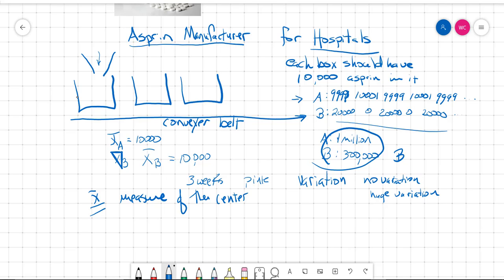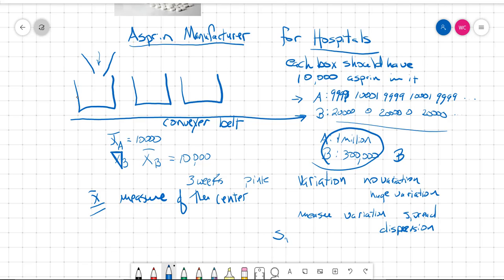So we want to develop some way to measure variation. They also call it measure spread, or measure dispersion. Let's say measure spread. Okay, so we want some way to measure the spread. The spread in B is much bigger than the spread in A. Whatever measure we come up with, let's just call it S.